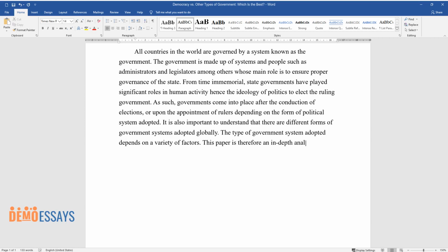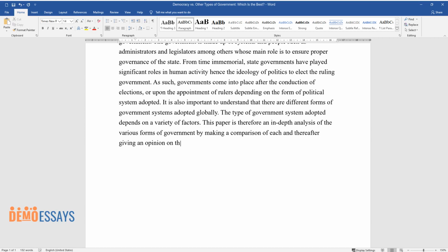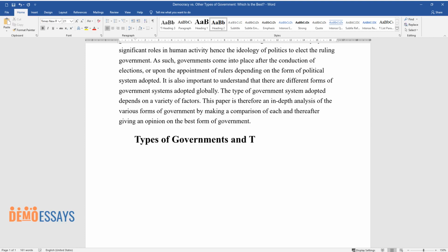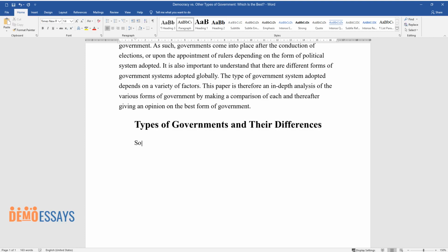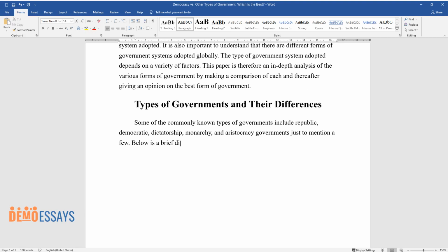This paper is therefore an in-depth analysis of the various forms of government, by making a comparison of each and thereafter giving an opinion on the best form of government. Types of governments and their differences. Some of the commonly known types of governments include republic, democratic, dictatorship, monarchy, and aristocracy governments, just to mention a few. Below is a brief discussion of some of the common forms of government.